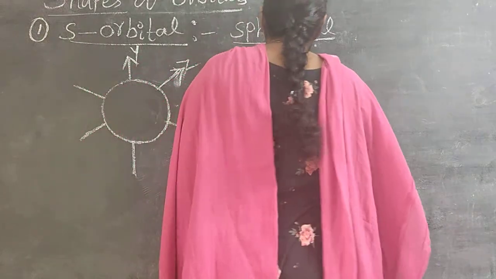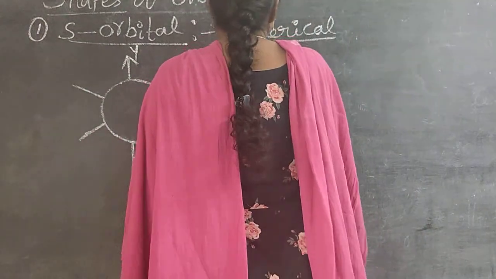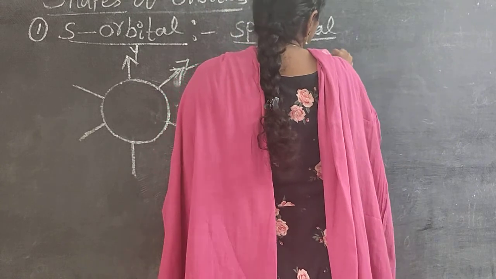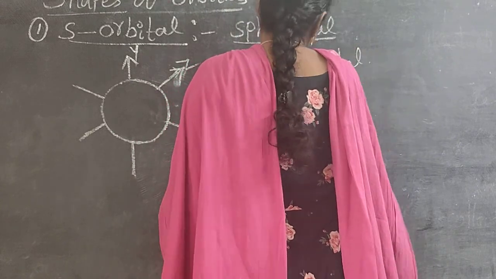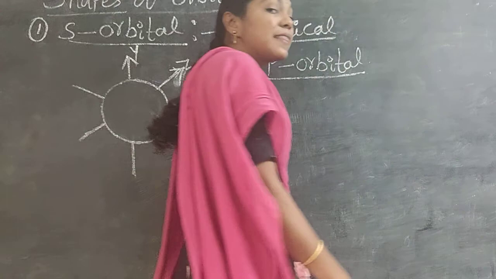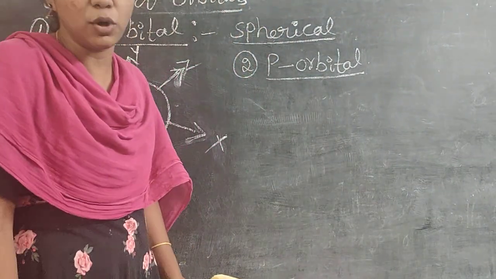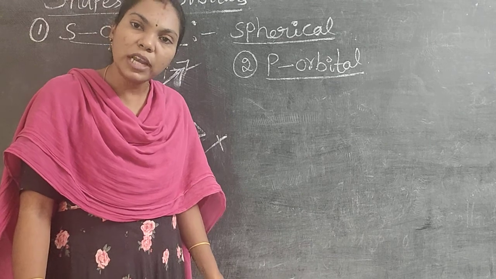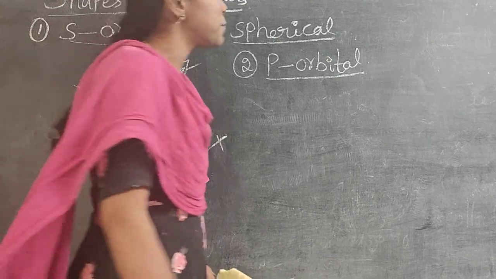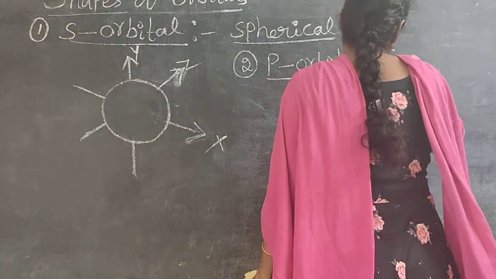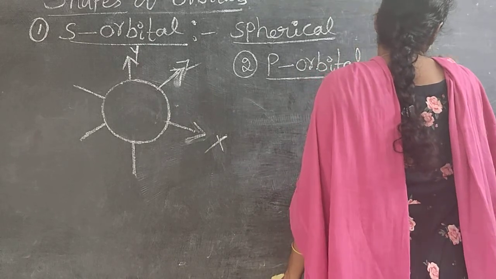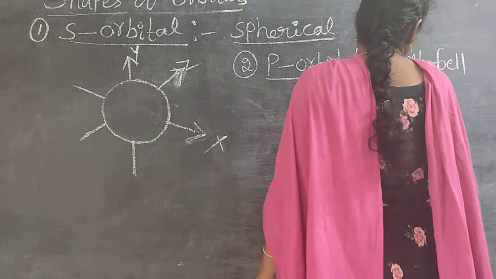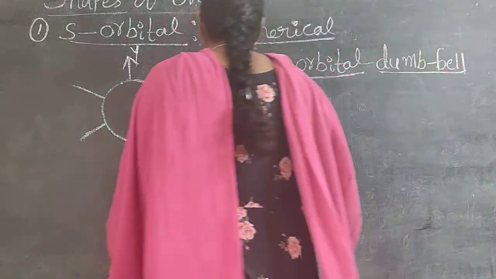Next, p orbitals. In p orbital, how many suborbitals are there? 3 are there, already we know: px, py, pz. These belong only to the p orbital. What is the shape of the p orbital? Dumbbell shape. This is the shape of the p orbital.